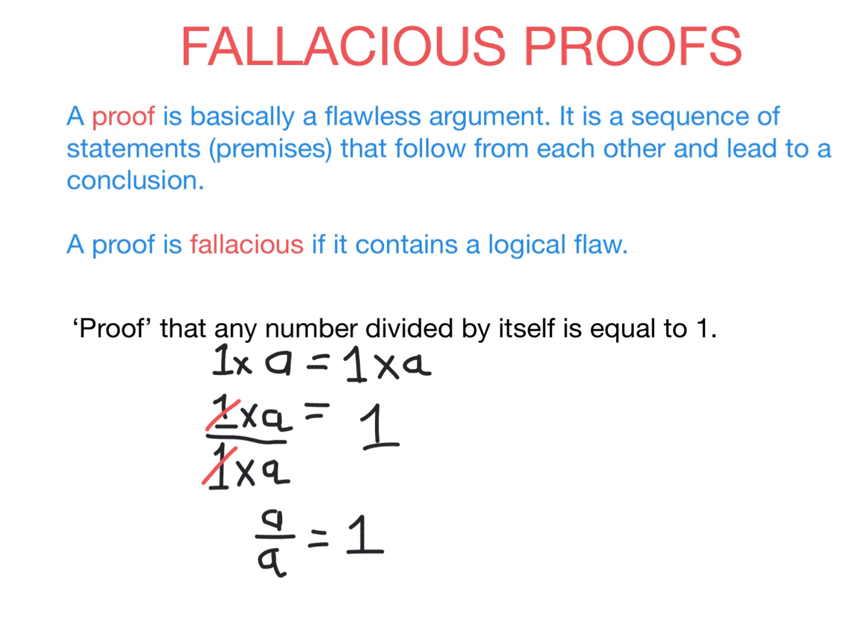Now, a problem with the proposition, the original statement that we want to prove, is that it's actually not quite true. Can any number divided by itself be equal to 1? Well, almost. But what about 0? I need to update this. It turns out that any non-zero number divided by itself is equal to 1. And that's really important for when we're doing proofs in maths.